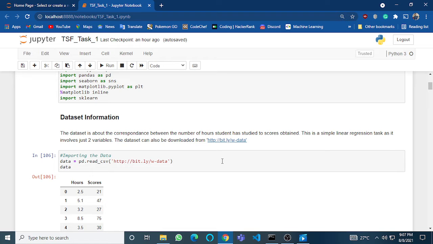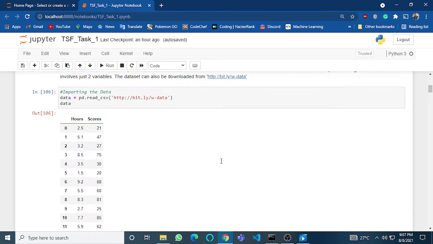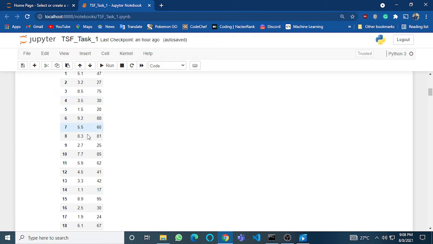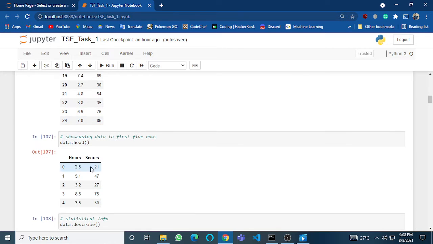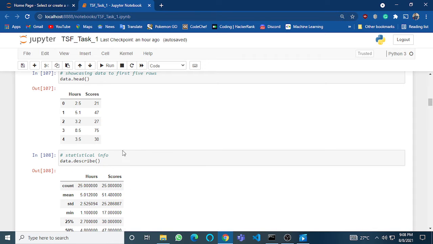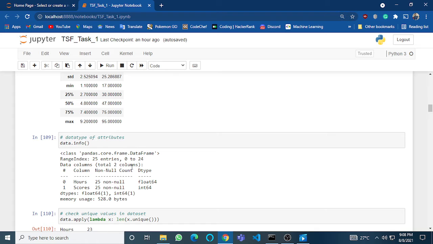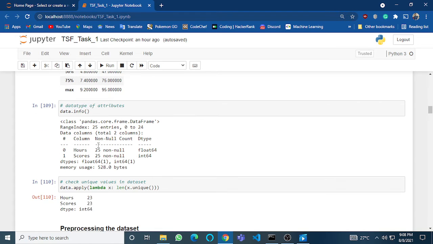First, I have imported the data, and as you can see, this is the data of the dataset, and I have restricted the data to first 5 rows, as you can see here, and I have printed its statistical information, as you can see here, and I have also found the attributes of the dataset.